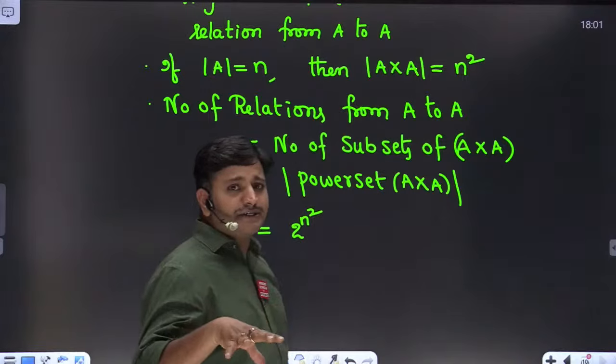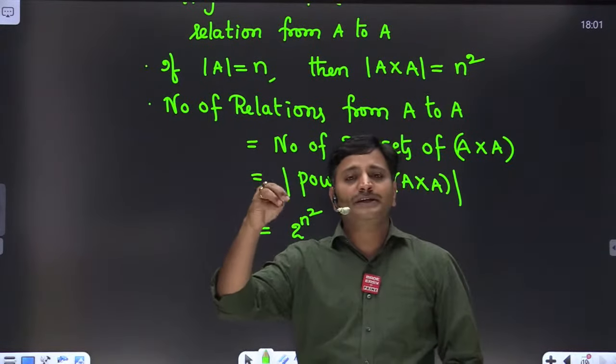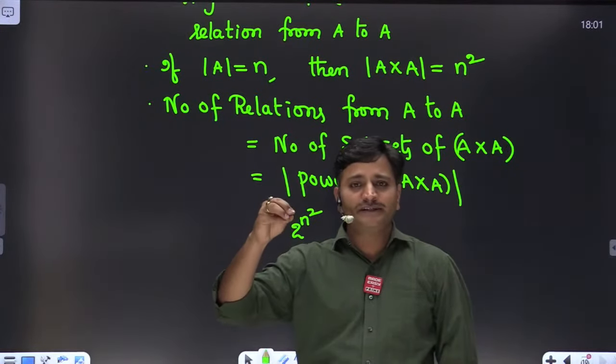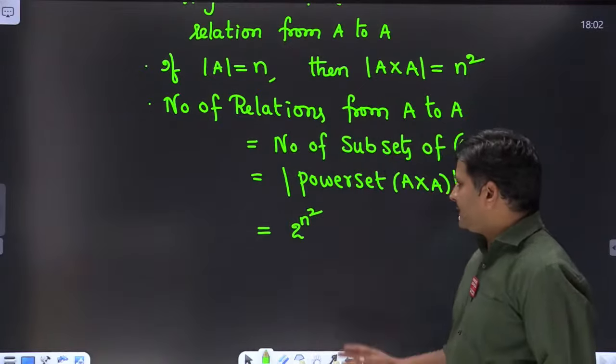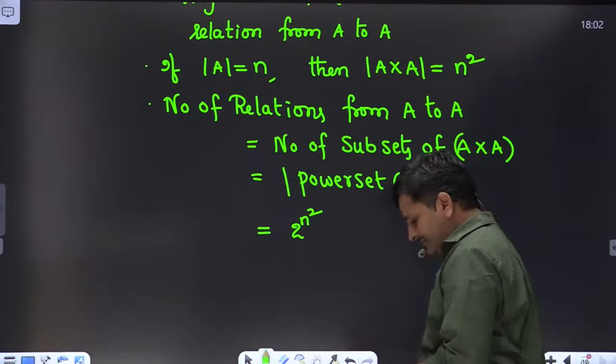Now from those relations we want to discuss how many relations are reflexive, how many relations are symmetric, how many relations are anti-symmetric, and so on. We will continue our discussion, friends. Okay, is it clear up to here, these basic concepts? Let me see the chat box.